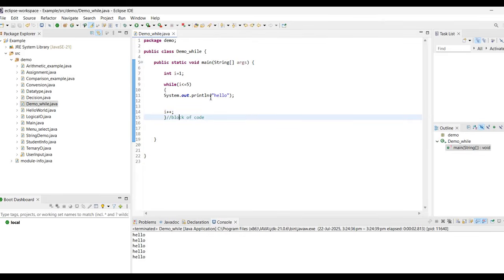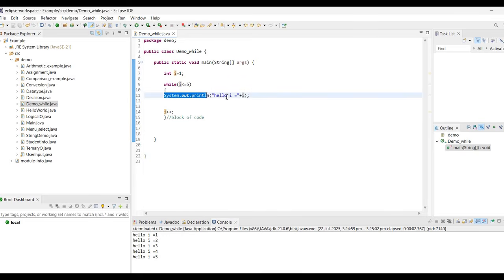Now what is happening here? First of all, I will check the value of i also. Hello, i is equal to, plus i. You can see what is happening here. When the value of i is 1, I print hello for the first time. It comes here and increments to become 2. When the value of i becomes 2, it prints hello, i is 2, and it continues until its value is 5. When the value of i becomes 5, we exit the loop.